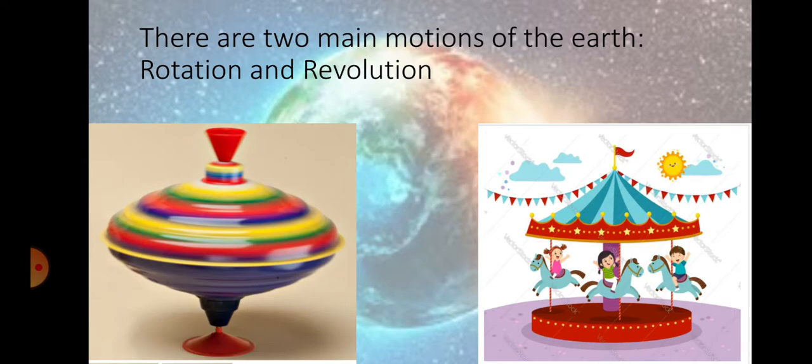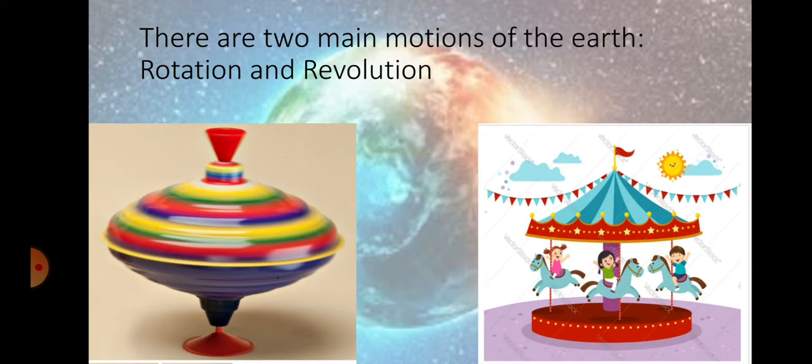There are two main motions of the Earth, that is rotation and revolution. Have you noticed that the toys that you play with, such as tops and discs, rotate on their own axis? You can see on your screen. You must have played but been unable to notice that this toy spins on its own axis. Similarly, our Earth too rotates on its axis.